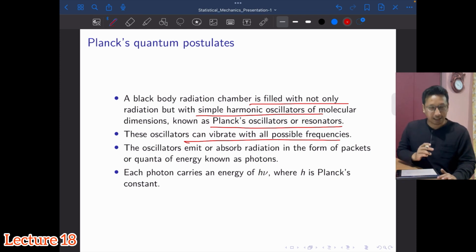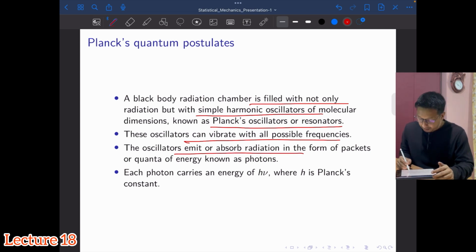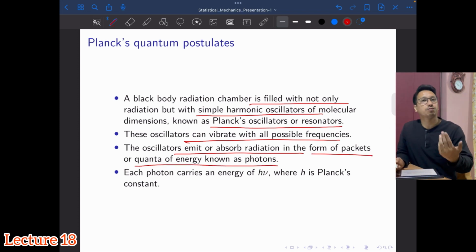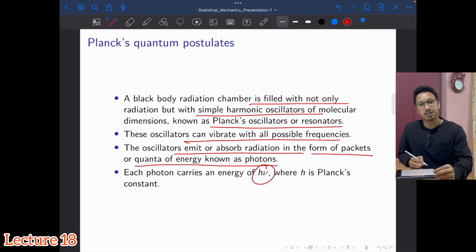But this emission and absorption process happens only in the form of packets or quanta of energy, which are known as photons, and each photon has energy h nu, where h is the Planck constant and nu is the frequency of the oscillator. So these are the four very important postulates which we need to remember, and based on this we'll now try to derive Planck's law of black body radiation.